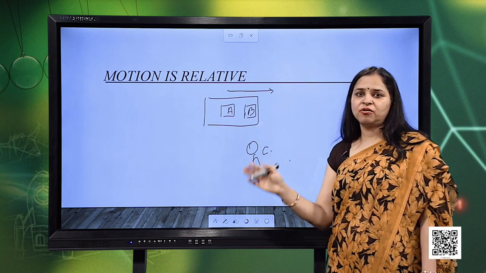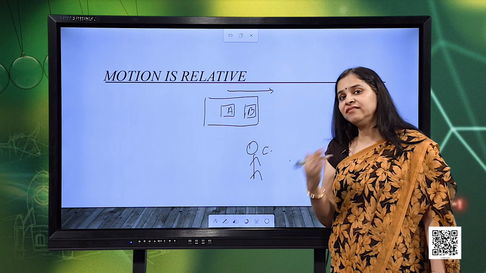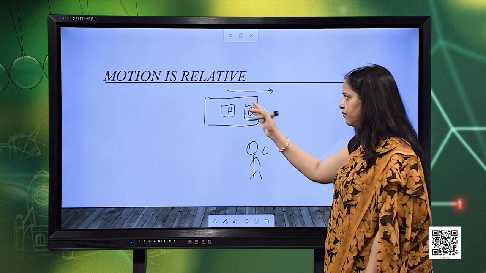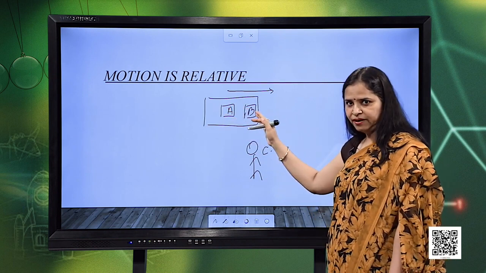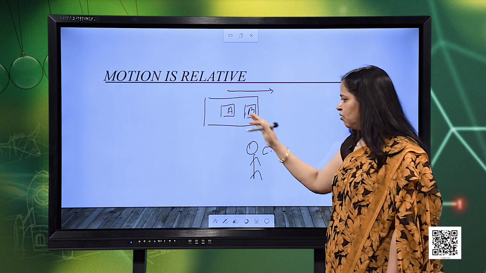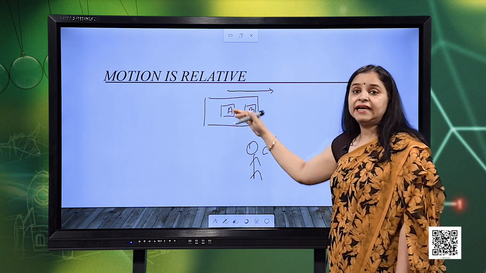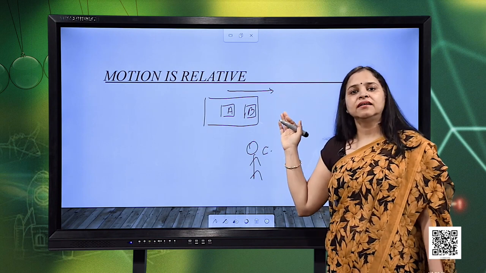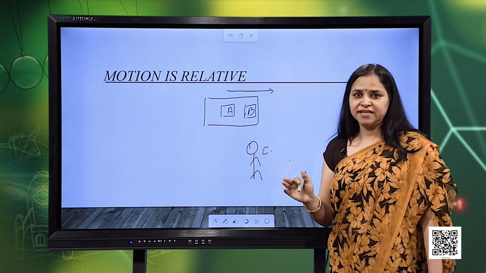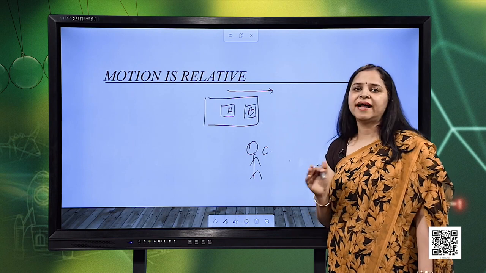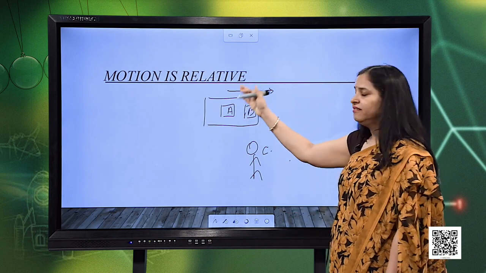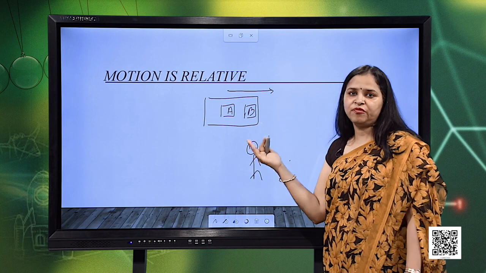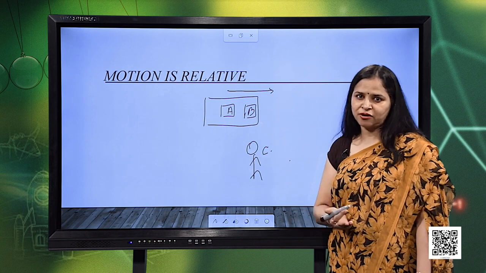So, there is a role of reference, an importance of reference here. If the reference is A, then for B they are at rest, but for C, A is in motion. That is how we can say that no body or object can be at ultimate rest or at ultimate motion. Motion is relative. It depends upon the reference with respect to which we are talking.